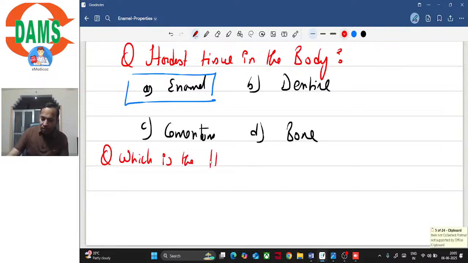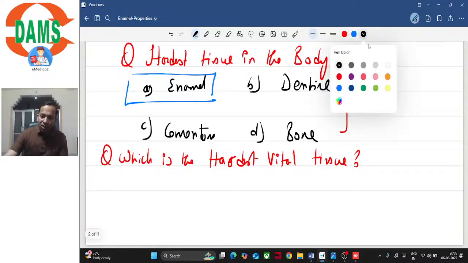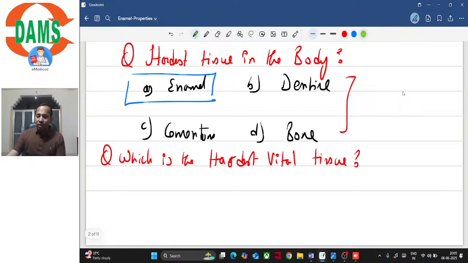Now, instead, if I asked you which is the hardest vital tissue, what would be the answer? These are still the options. So what would you say? The hardest vital tissue, definitely enamel is not the answer, isn't it?